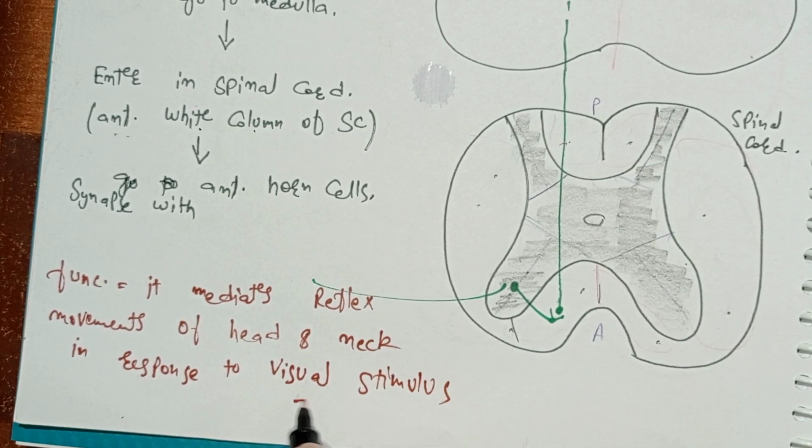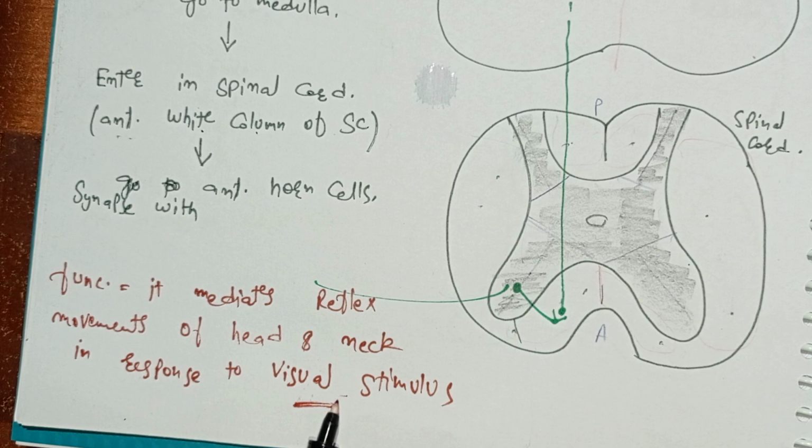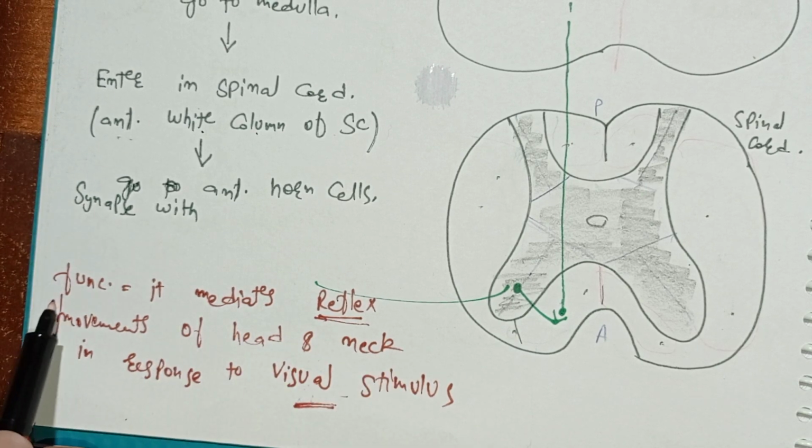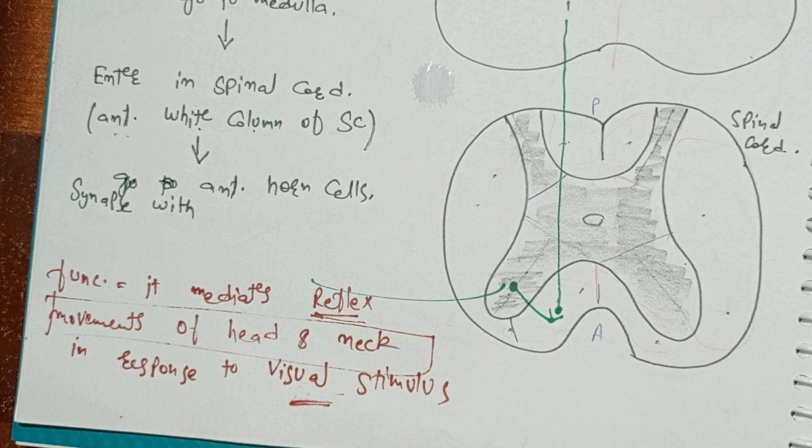So whenever there is visual stimulus, in response to that, the tectospinal tract mediates movement of the head and neck. So this is all about the tectospinal tract, which, as you saw, is a descending tract.